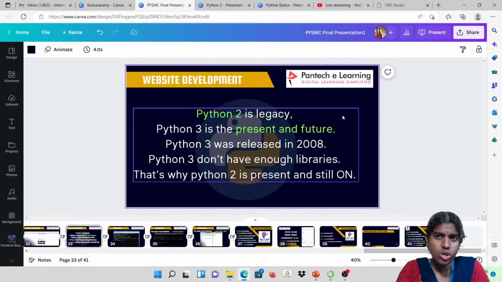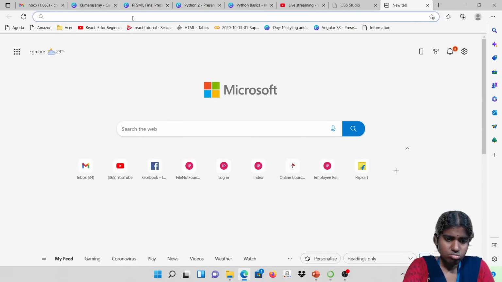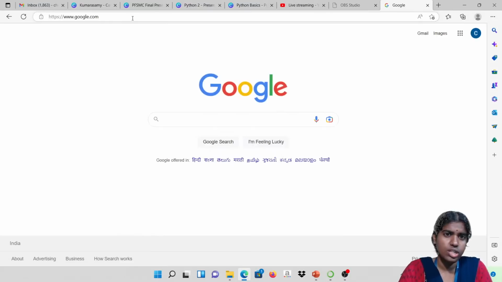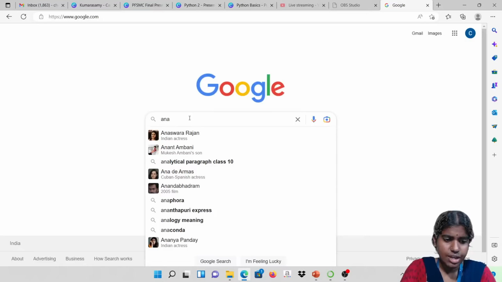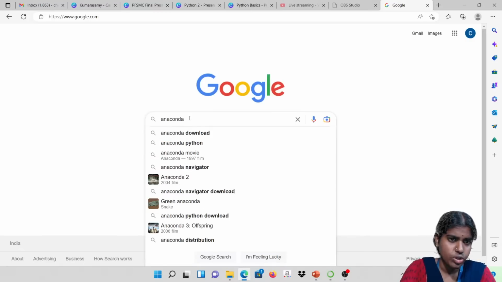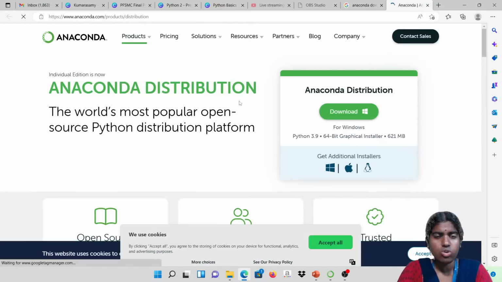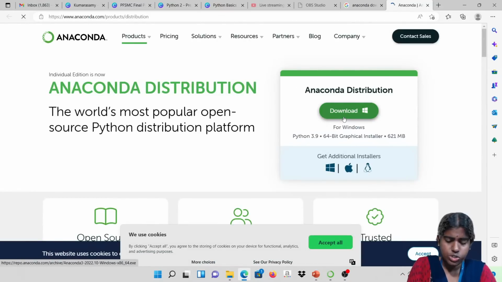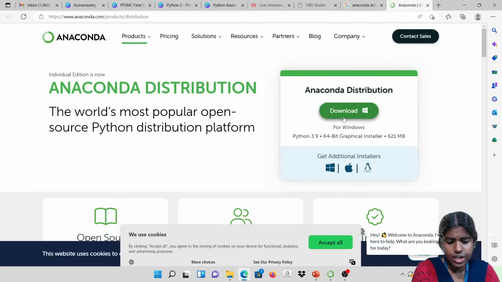I am going to show you the installation procedure. You can go to Google and type Anaconda Navigator. I am going to use Jupyter Notebook for all my work. Just search for Anaconda distribution, and there is a download option. Once you click the download button, Anaconda Navigator will be downloaded and you can just start using it.